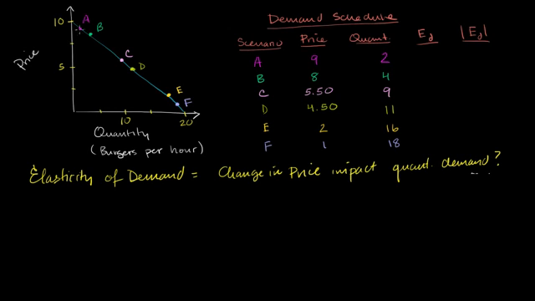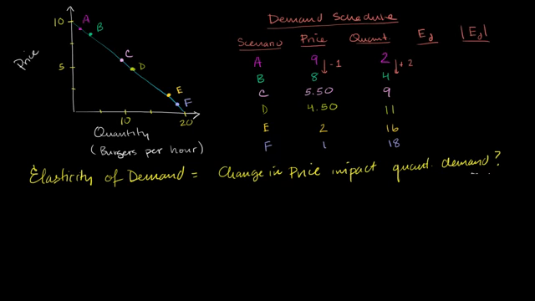So let's say our price drops from point A to point B. From point A to point B, we have a negative $1 change in price, and we have a positive 2 burgers per hour change in quantity demanded. So what is the elasticity of demand there?